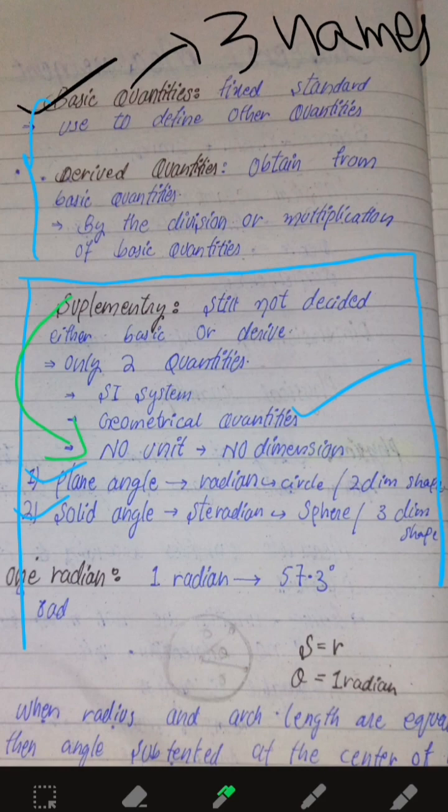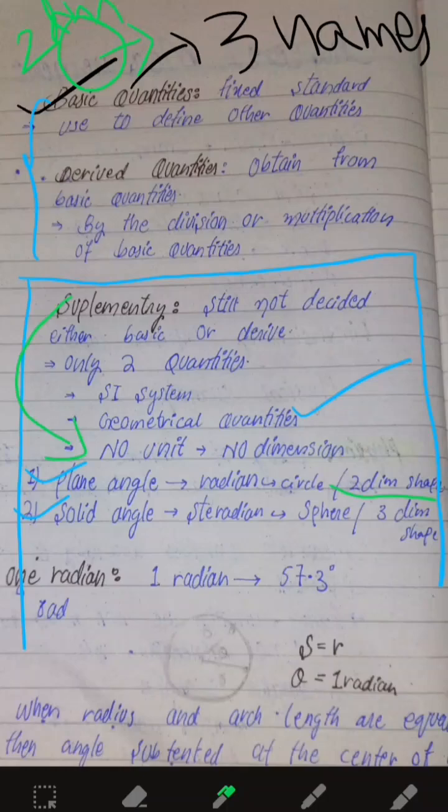The unit of plane angle is radian, and the shape is a circle, and you know that a circle is two dimensional.